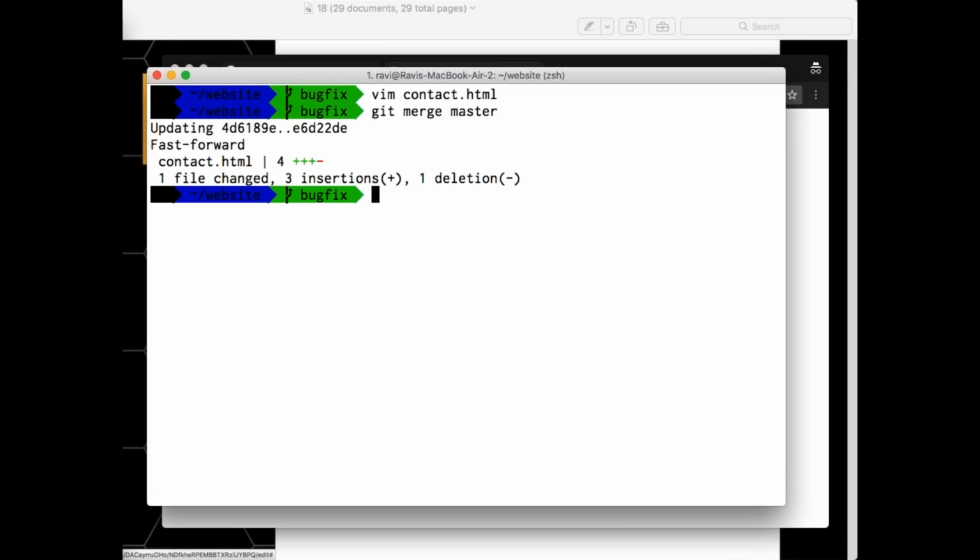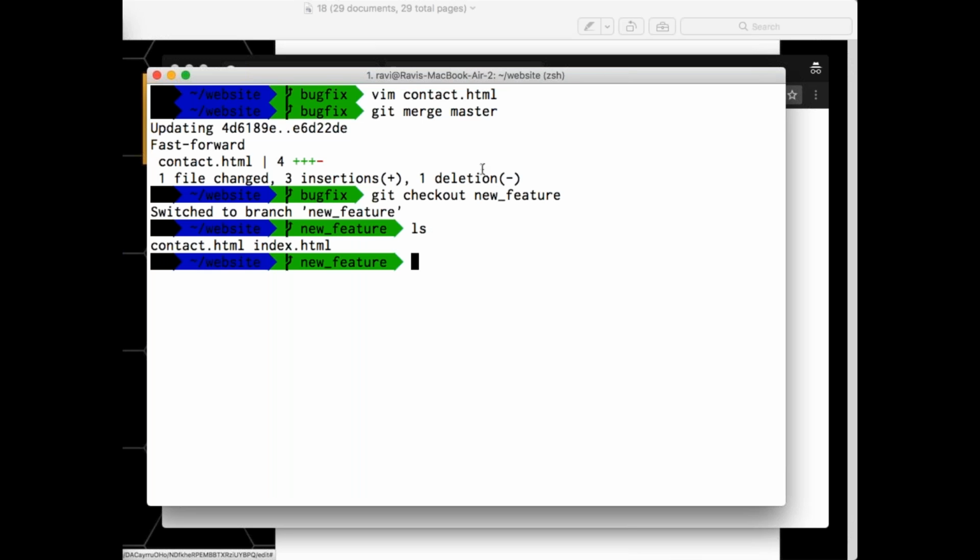yeah, tell me. No, we have to check out to new feature. Yeah, do I need to check out the new feature actually? If I check out to my new feature, but what is my first task? I need to fix the bug. Yeah, we can do changes in the new feature, right? Yep. But if I go into my new feature, am I going to have contact.html? Now if you say git checkout new feature. Okay, so already I created contact, right? But if I create it here, what would be the problem?